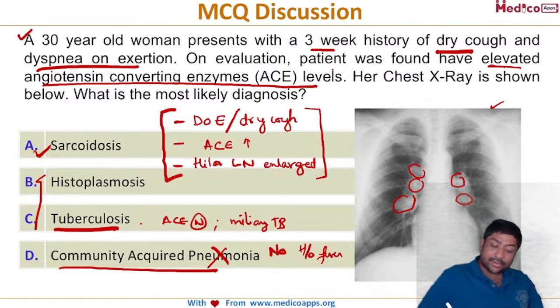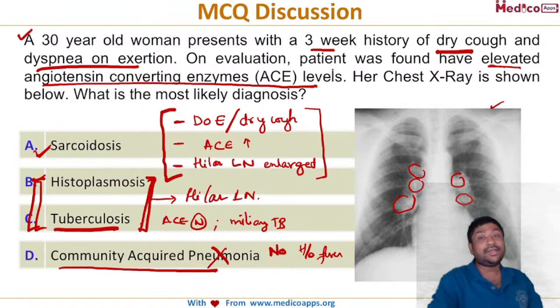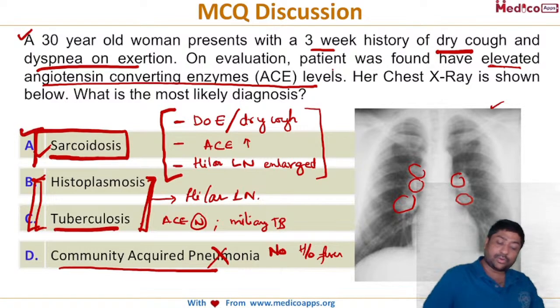Both of these, remember, can have hilar lymphadenopathy. Hilar lymphadenopathy can be seen in both of these. But remember, ACE levels will not be raised. In tuberculosis, if it is miliary tuberculosis, yes, it can increase, but otherwise it will not. So your answer here is sarcoidosis. Any doubt, anybody? I'm just reading comments if you have put any. Any doubt on this question?